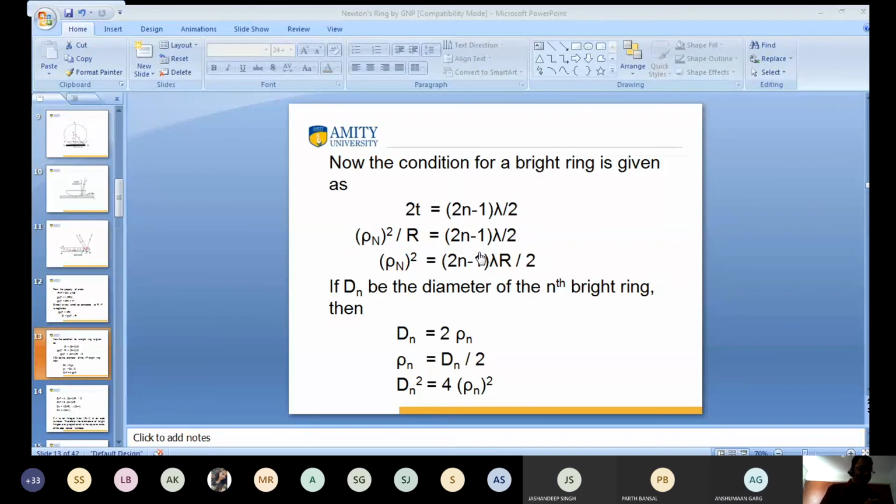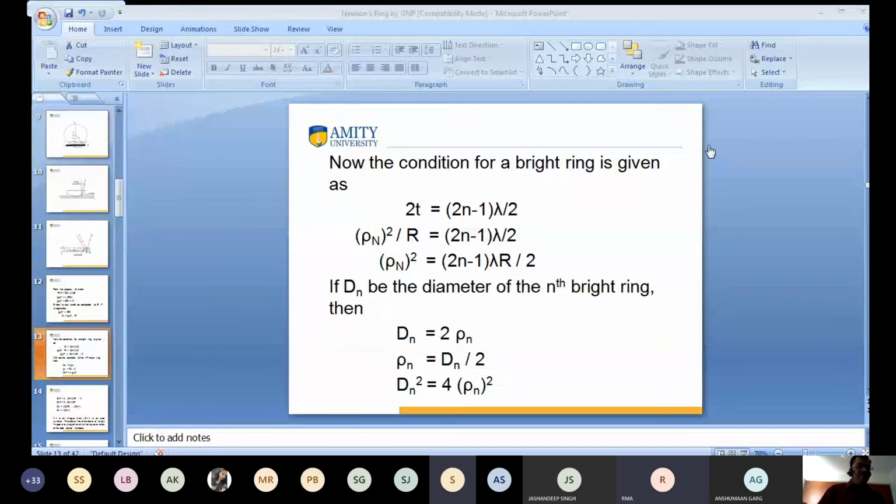Jasandeep. Present, sir. Pranjal. Rama. Present, sir.